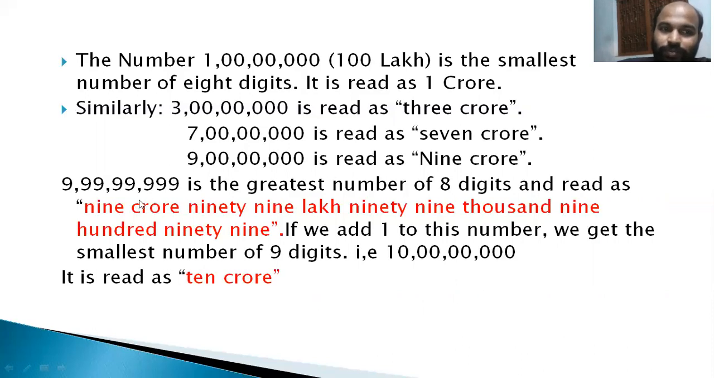Now, 9 crore 99 lakh 99,999 is the greatest 8-digit number, and it is read as 9 crore 99 lakh 99,999. If we add 1 to it, it becomes the smallest 9-digit number, that is 10 crore.